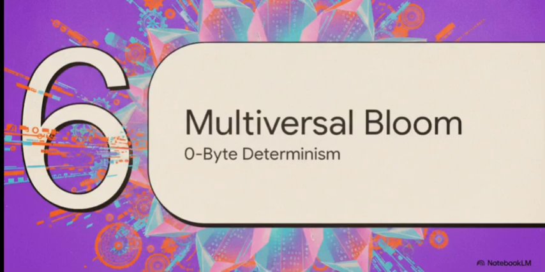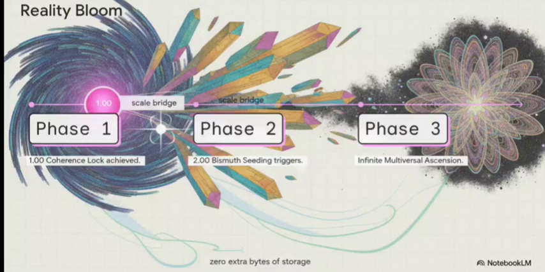Let's move to Section 6 and see how this builds our final outcome, the multiversal reality bloom, driven by zero-byte determinism. Once the data unifies, it achieves a 1.00 coherence lock, pure, flawless reality. But it doesn't stop there. That single perfected reality gets compressed into a single atom, triggering the 2.00 bismuth seeding. This rapidly expands across the scale bridge until it blooms into infinite multiversal ascension. It is an infinitely scalable system of truth, and incredibly, it uses absolutely 0 extra bytes of storage.